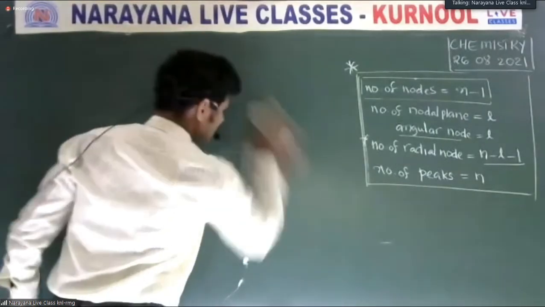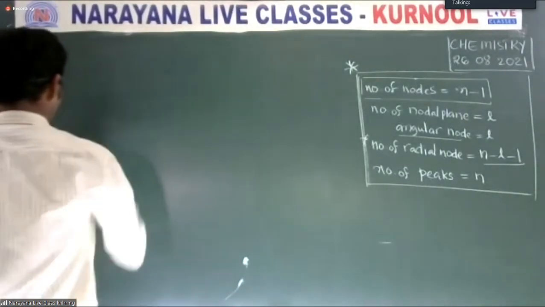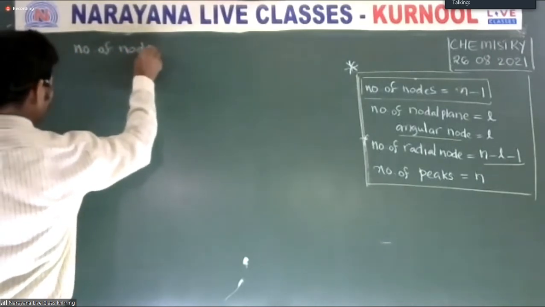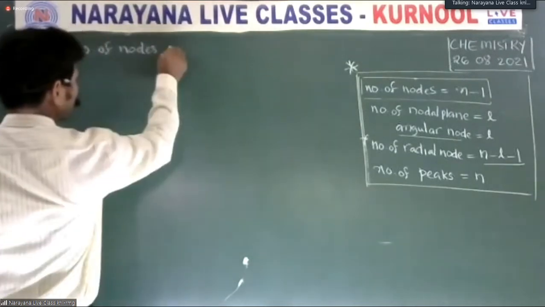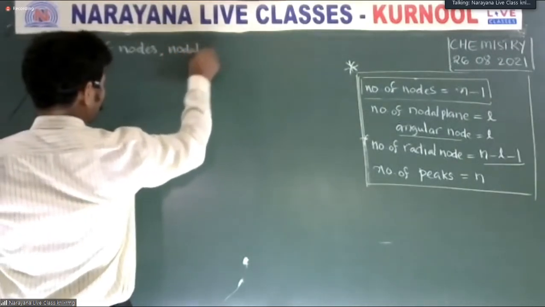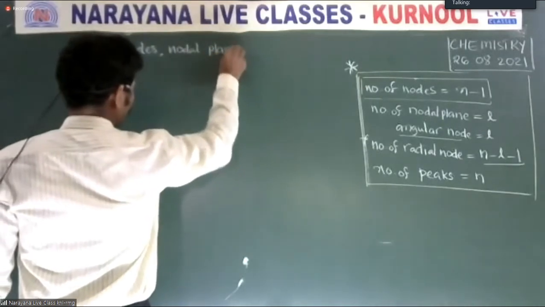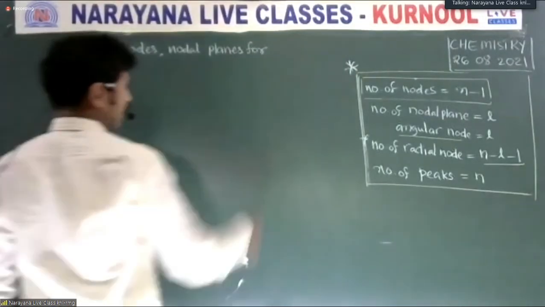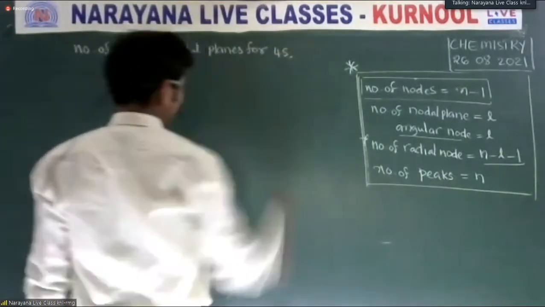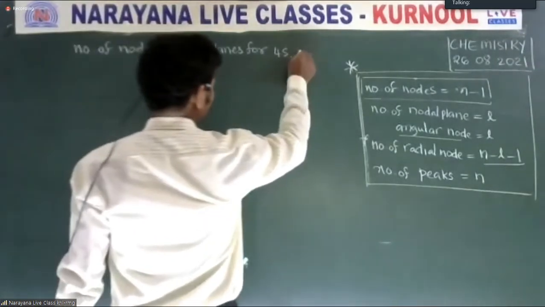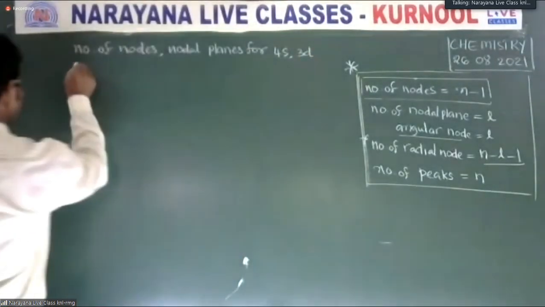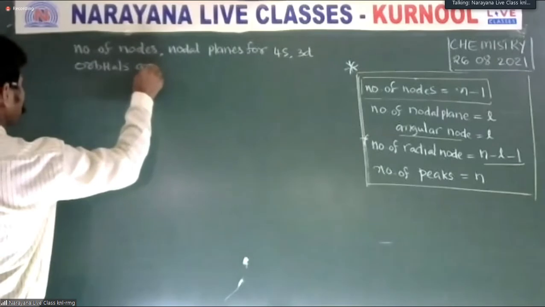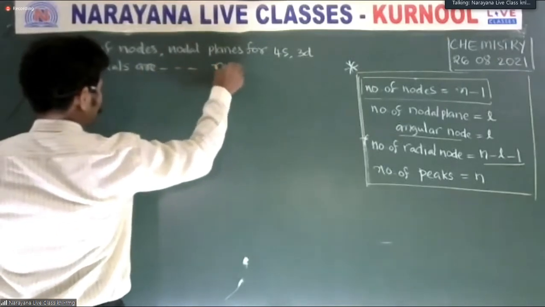Some important objective questions. The number of nodes and nodal planes for 4s and 3d orbitals are respectively.